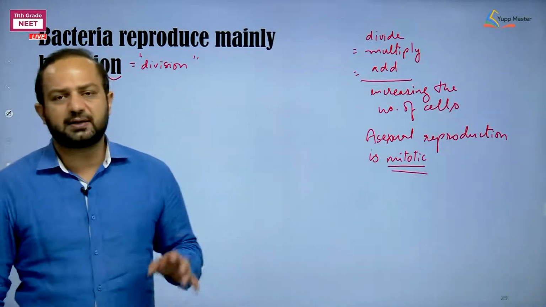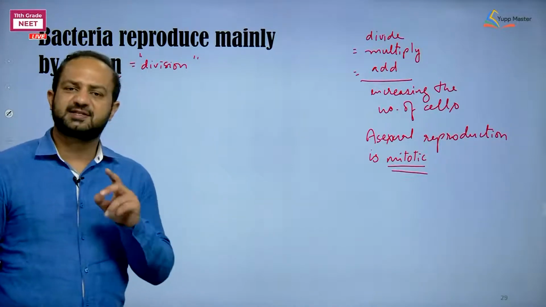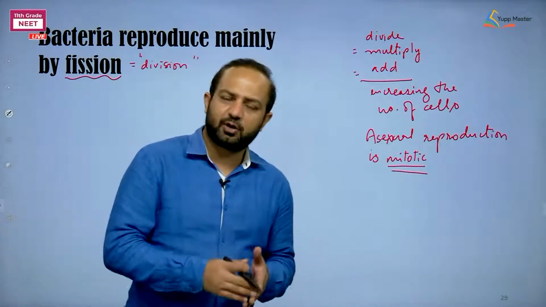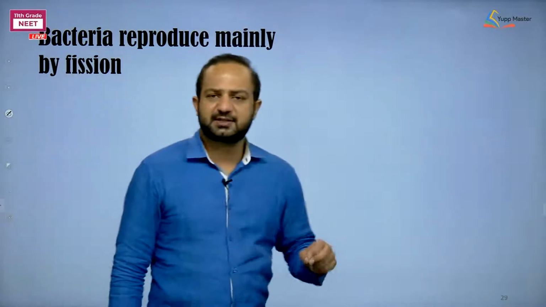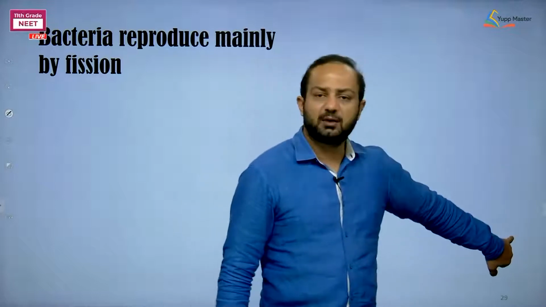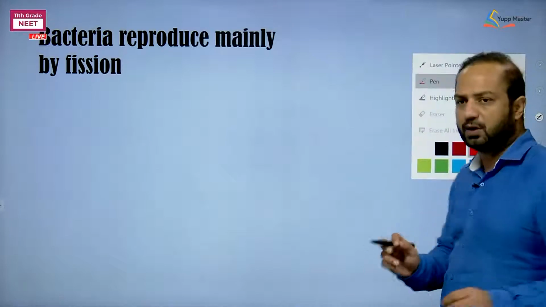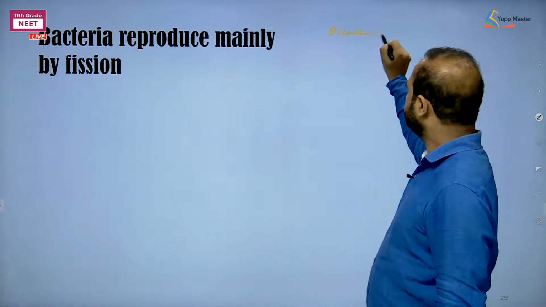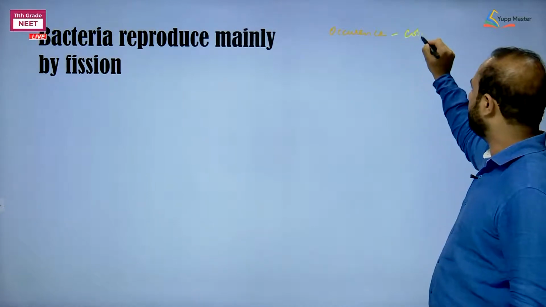So if bacteria are reproducing asexually, I again get one single word for the bacteria. In the previous topics of kingdom Monera, we have discussed certain characters which can be mentioned in a single word. See here, just a recall of the things we have studied earlier. For example, the first thing I told you was about occurrence, means where these examples are found, and here we say cosmopolitan, everywhere.